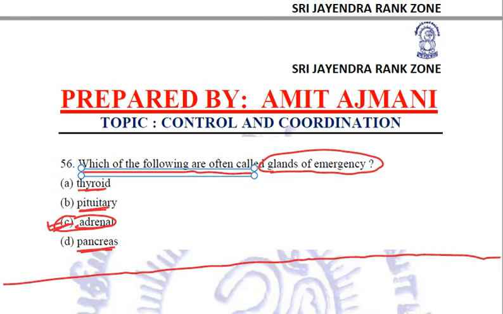Right? And now it's obvious that in the next class we are definitely going to start with a new topic, a new chapter. So please make sure that you learn how control and coordination takes place in plants as well as in animals.